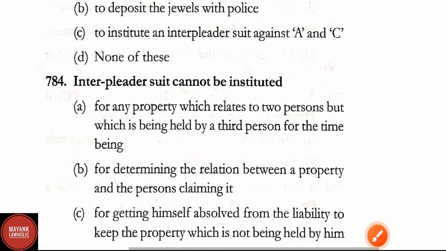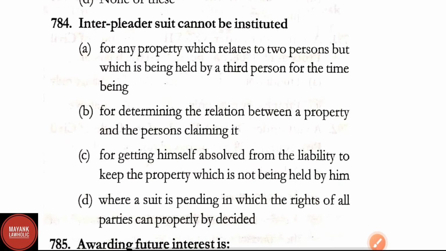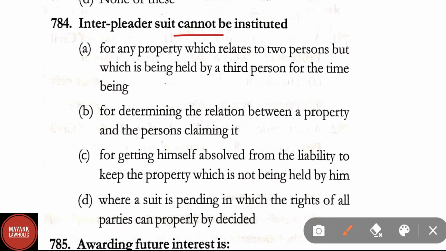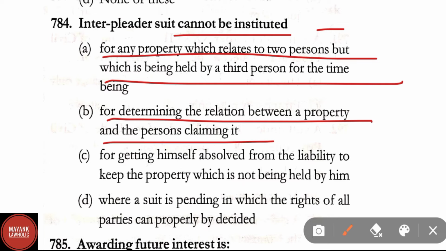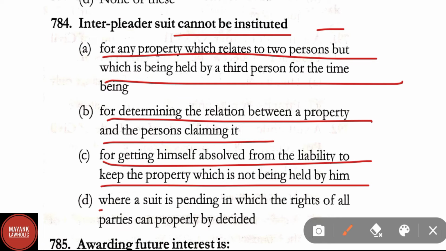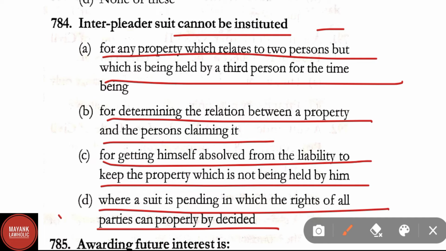Question number 784. An interpleader suit cannot be instituted for any property which relates to two persons but which is being held by a third person for the time being, for determining the relation between a property and the persons claiming it, for getting himself absolved from the liability to keep the property which is not being held by him, where a suit is pending in which the rights of all the parties can properly be decided. Correct answer here is option D, where the suit is pending in which the rights of all the parties can properly be decided. Here interpleader suit cannot be instituted.